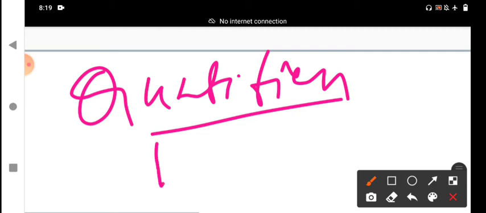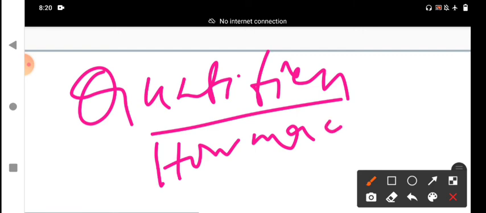How much? How much money do you want? I want some money. Some is a quantifier. I want a lot of money. A lot of is a quantifier. We should ask the question, and the answer is the quantifier. Quantifiers indicate how much or how little of a noun is being discussed.